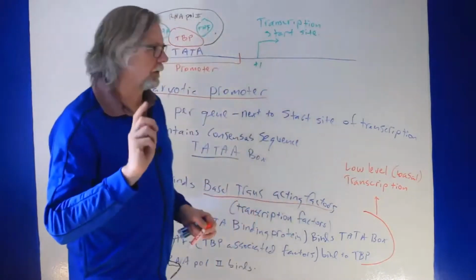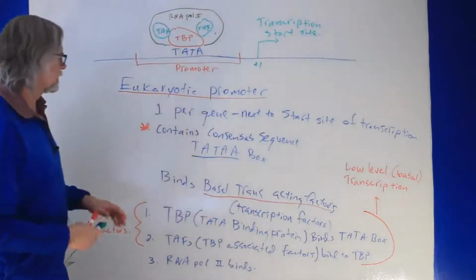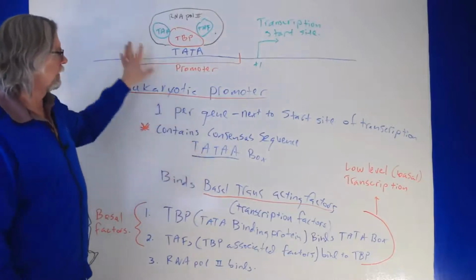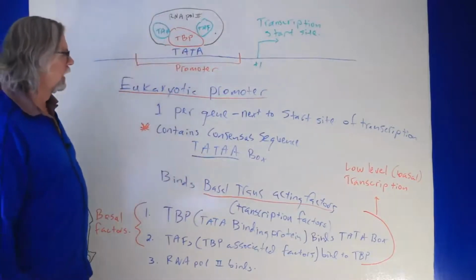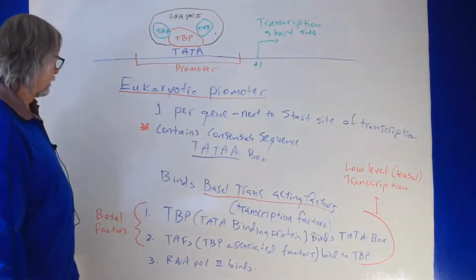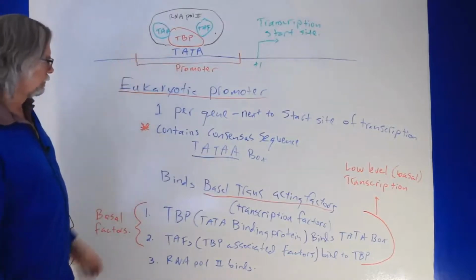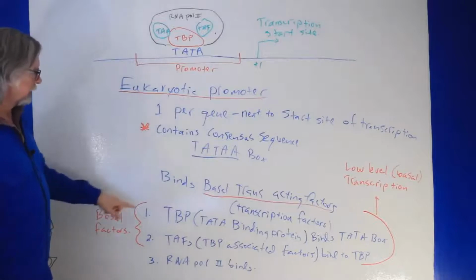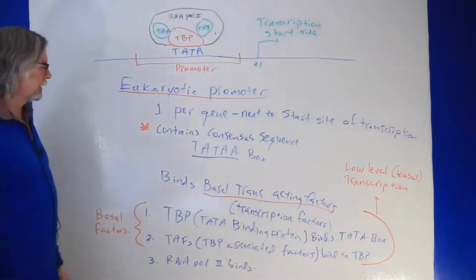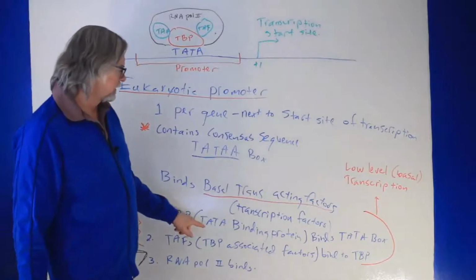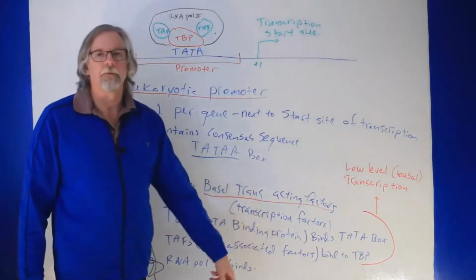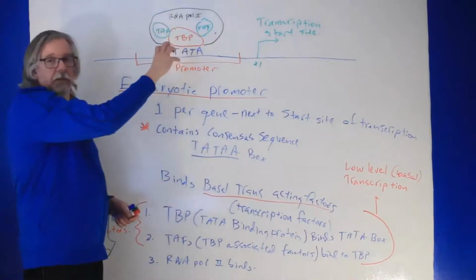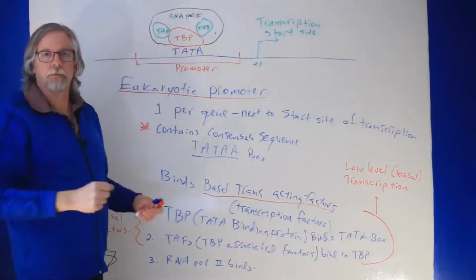So there's a couple of factors, called the basal factors, that are going to be involved in binding to the promoter itself or to proteins that have already bound to the promoter. The first basal factor is the TBP, which stands for the TATA binding protein. This protein comes along, and TBP directly binds to DNA at the TATA box, okay?